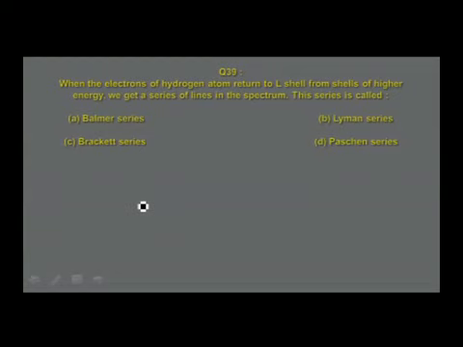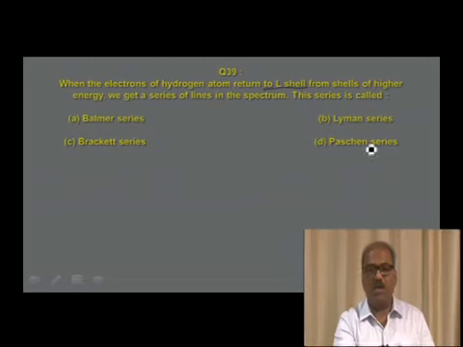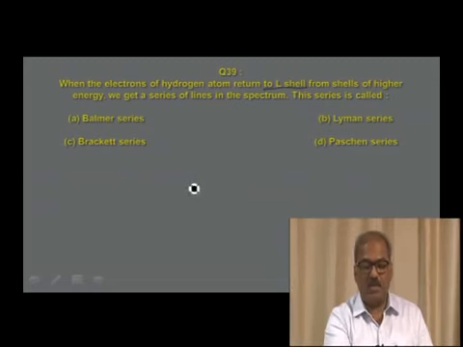When the electrons of the hydrogen atom return to the L shell from shells of higher energy, understand this, the L shell, we get a series of lines in the spectrum. The series is called option A Balmer series, option B Lyman series, option C Paschen series, or option D Brackett series. Which is the correct answer? K shell n is equal to 1. For L shell n is equal to 2.